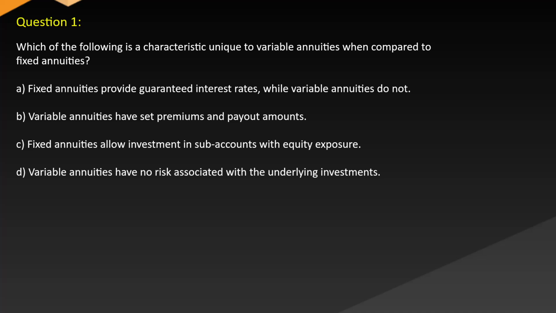Question 1. Which of the following is a characteristic unique to variable annuities when compared to fixed annuities? A. Fixed annuities provide guaranteed interest rates while variable annuities do not. B. Variable annuities have set premiums and payout amounts. C. Fixed annuities allow investment in sub-accounts with equity exposure. D. Variable annuities have no risk associated with the underlying investments.